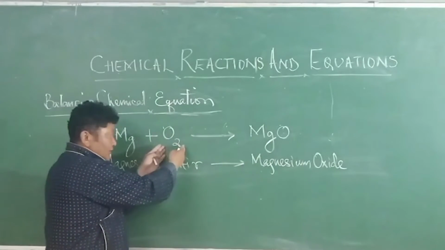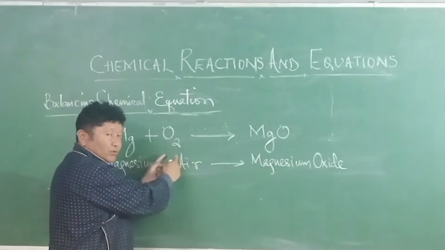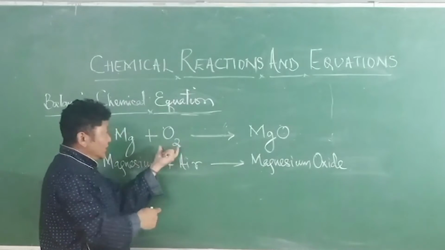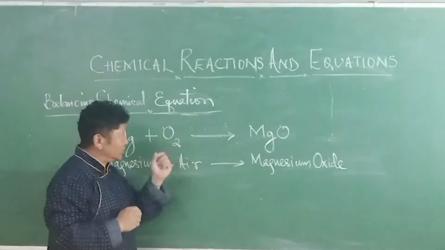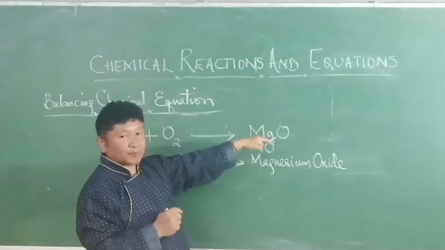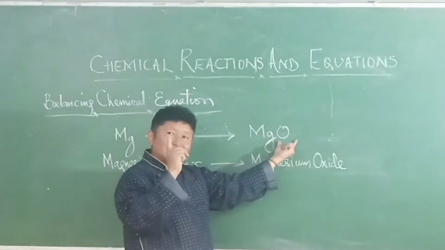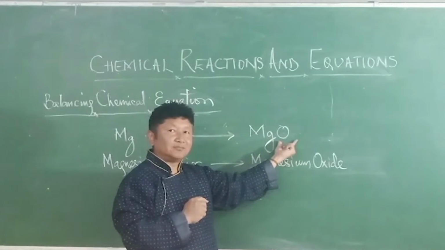And here oxygen, this is an oxygen molecule. Here we have two oxygen atoms in one oxygen molecule. But in our product, we have only one oxygen atom.